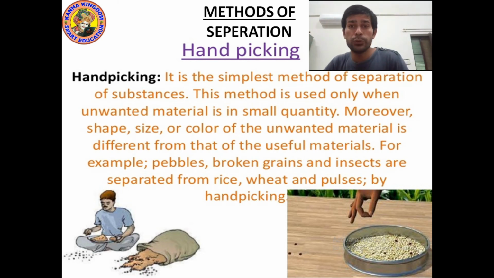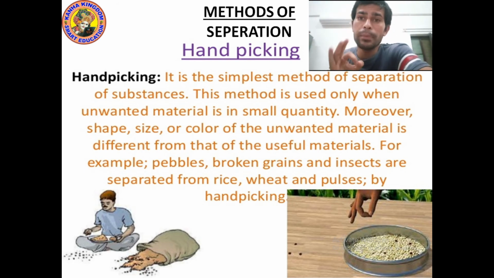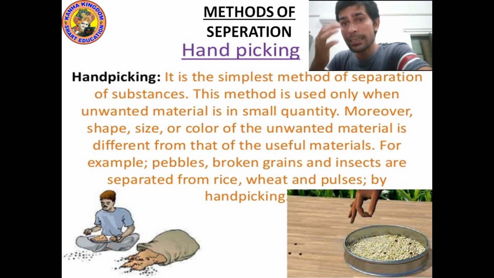This method is used only when unwanted material is in small quantity. In short, if you want to separate solid from solid, in that case you use hand picking.